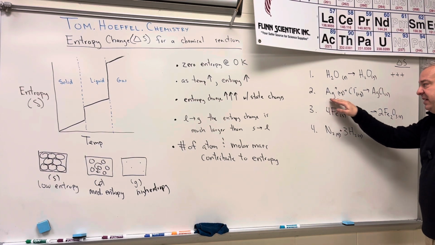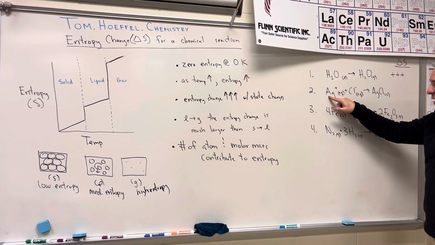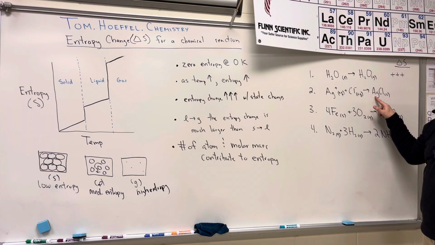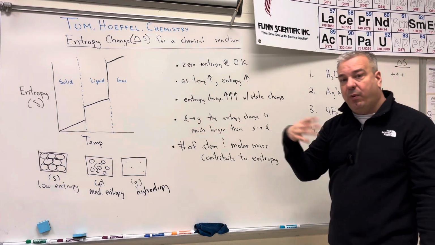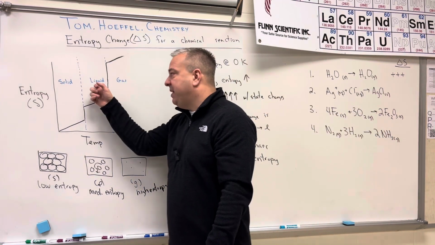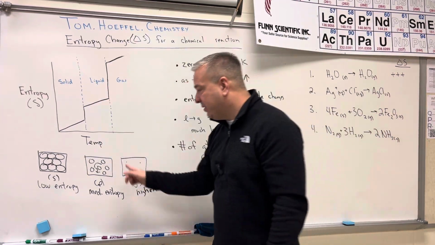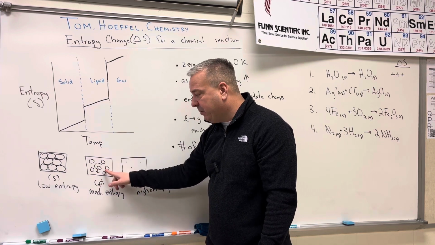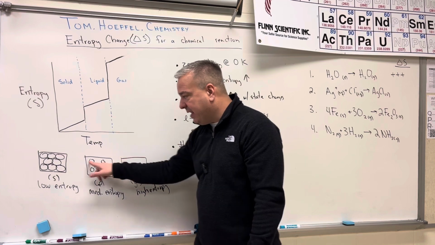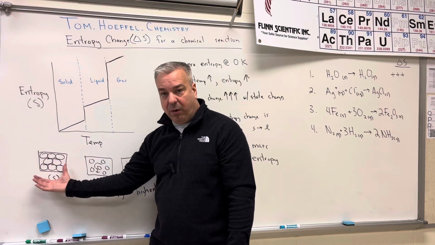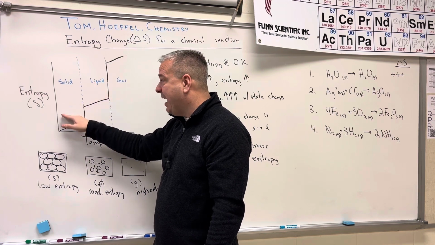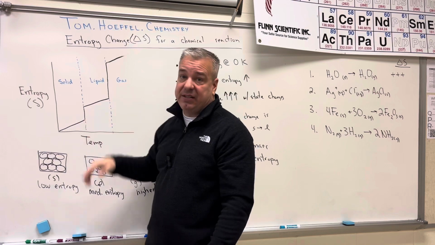The next example is aqueous solutions. An aqueous solution of silver ions and an aqueous solution of chloride ions are creating silver chloride in the solid form. When we think of aqueous, we should be thinking that that's kind of like the liquid state, so it's going to have a molecular arrangement that looks something like this. In the chemical reaction, it's going to go from looking like this to this, and this looks really, really organized. So we're going from liquid to solid, which would be a decrease in entropy.